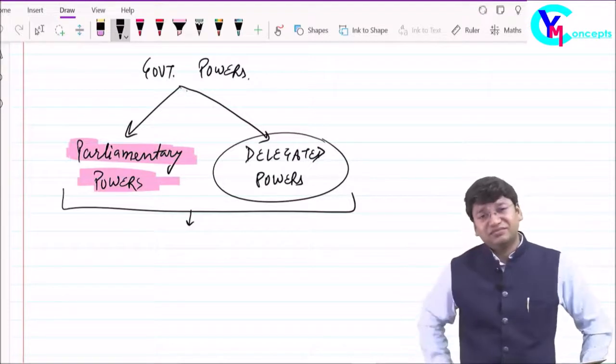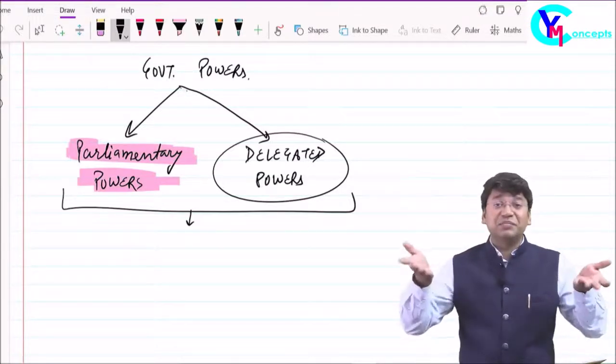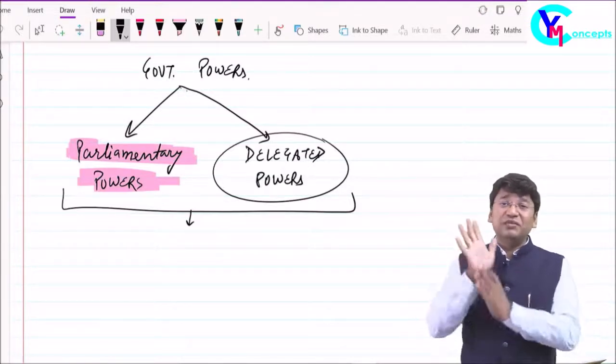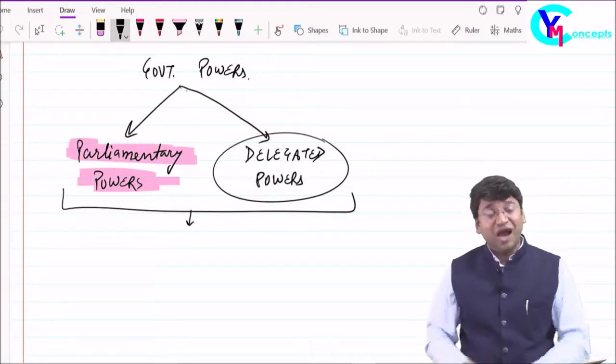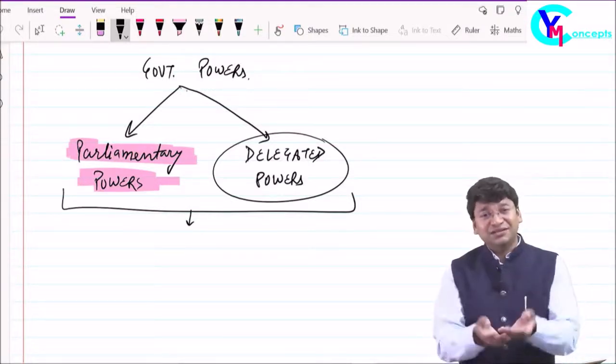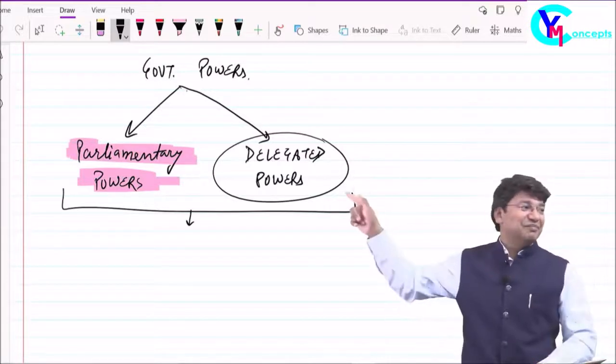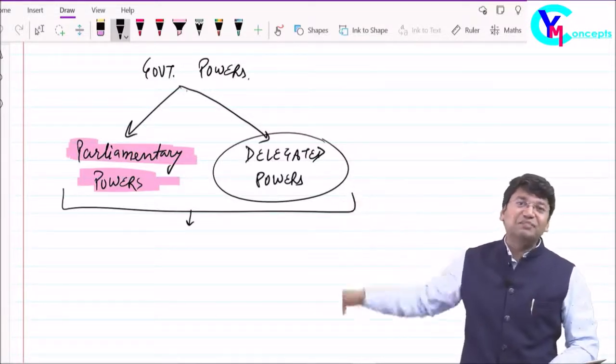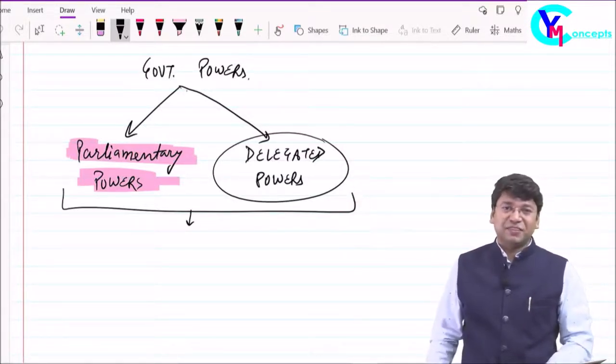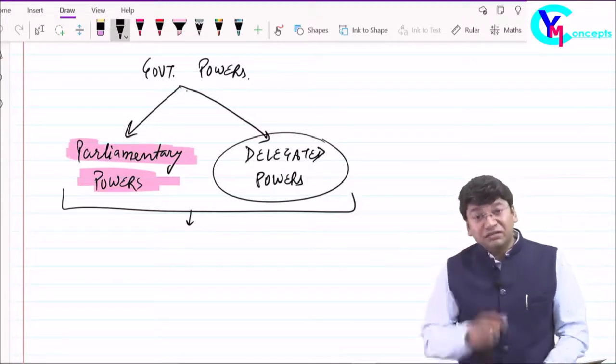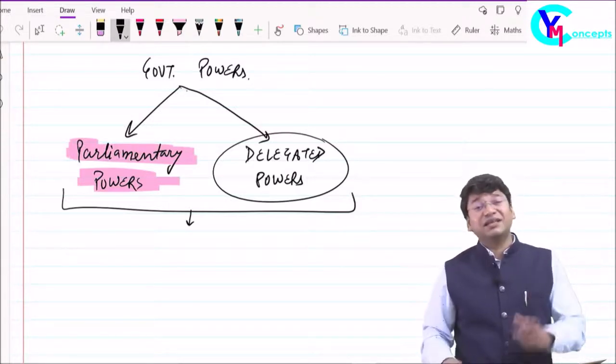How do they do it? After the implementation of GST, daily you might be seeing one of the notifications. How are they issuing? Through delegated power. This delegated power gives the power to the government to issue the notification and make the amendment.